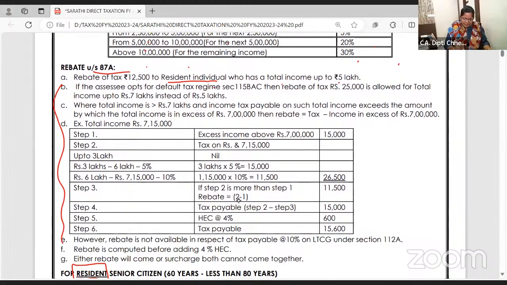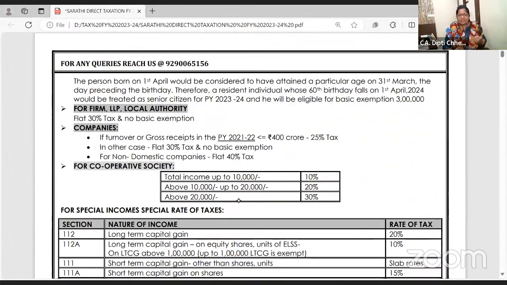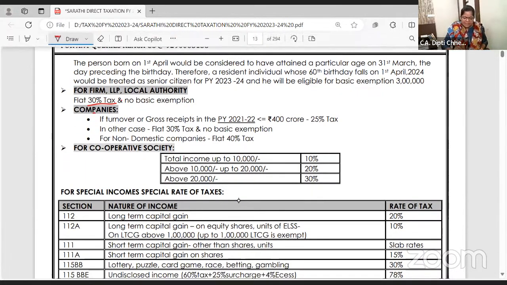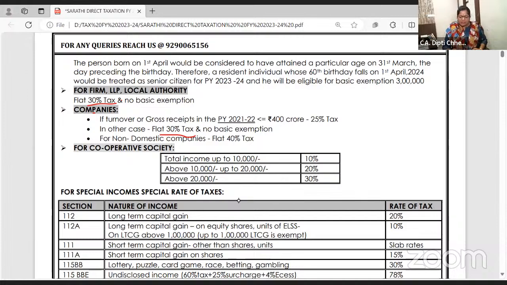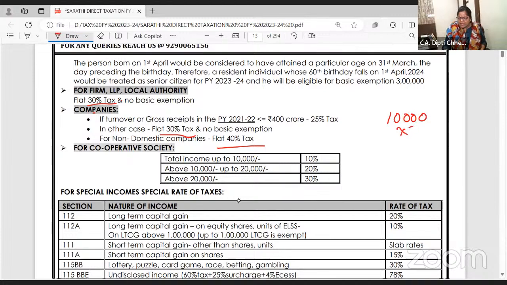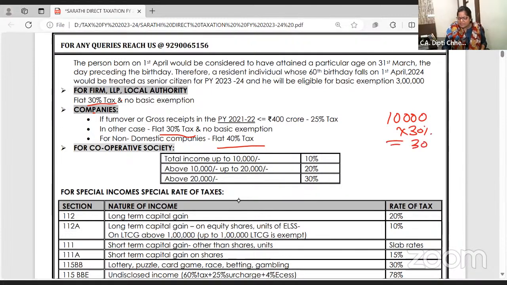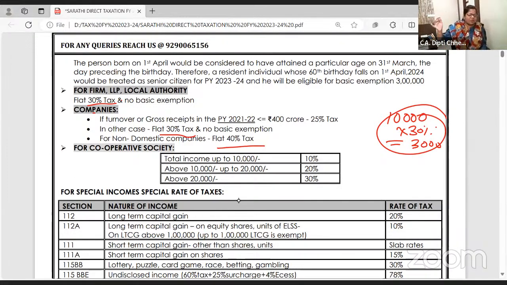These are the points relevant for the default tax regime. I'm keeping it pending right now. What's the tax for a partnership firm? Flat 30%. Partnership firm, LLP and all, flat 30%, no basic exemption. Companies also, generally it is flat 30%. If it is a non-domestic or foreign company, flat 40%. Even if you have 10,000 income and you are a company, 30%, 3,000 you have to pay as tax. Basic exemption is only for individuals, HUF, AOP, BOI.